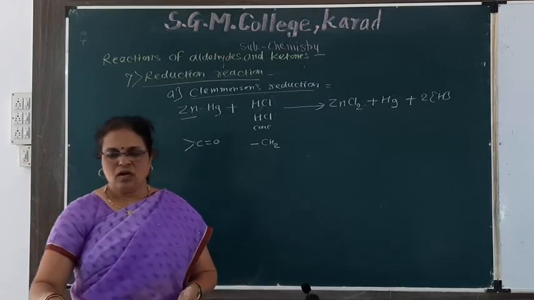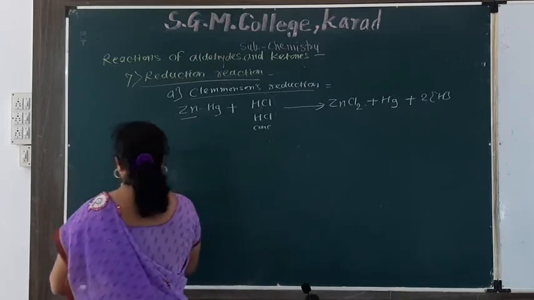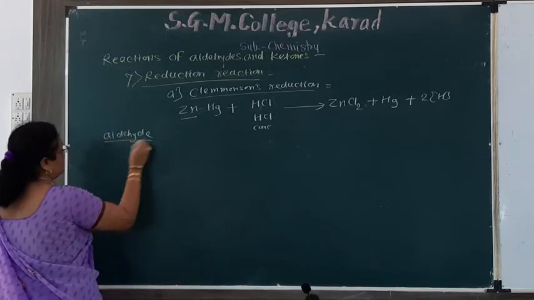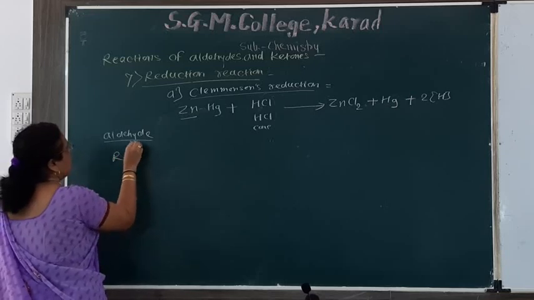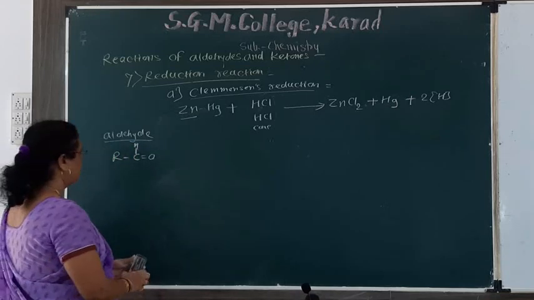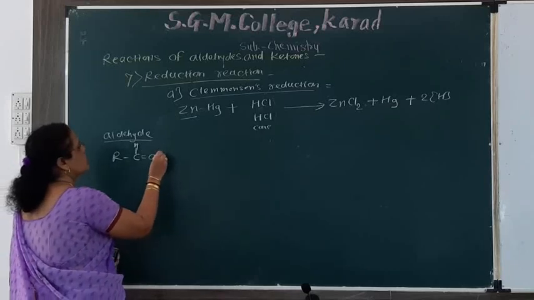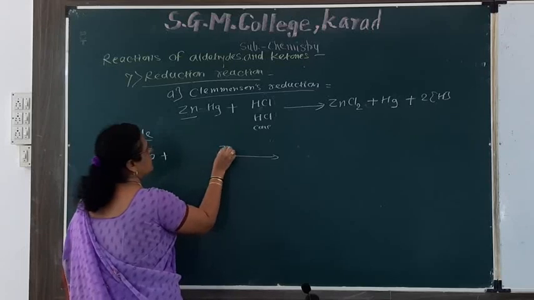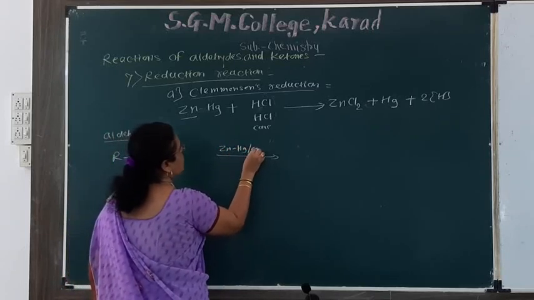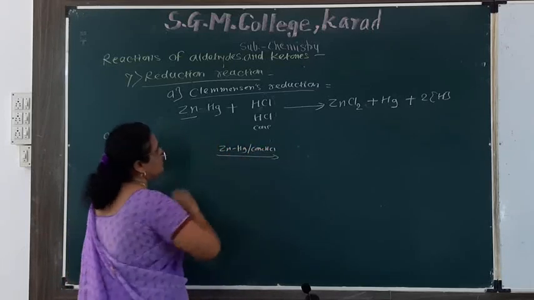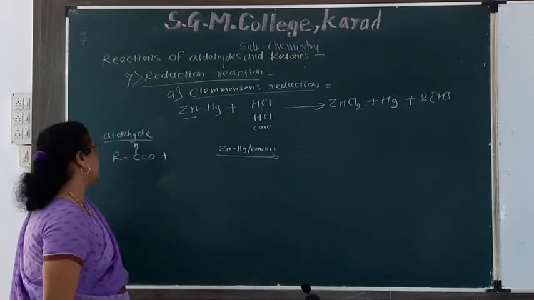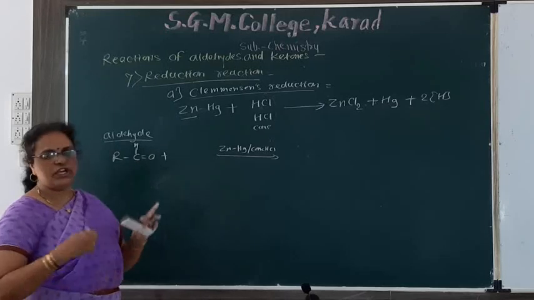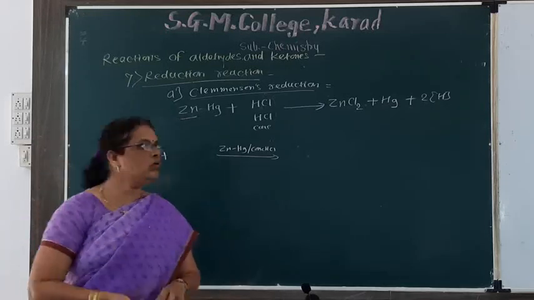In this reaction, first in case of aldehyde, that is RCH double bond O. Aldehyde on reduction with zinc amalgam, that is ZnHg, and concentrated HCl, then this carbonyl group is reduced to methylene group.